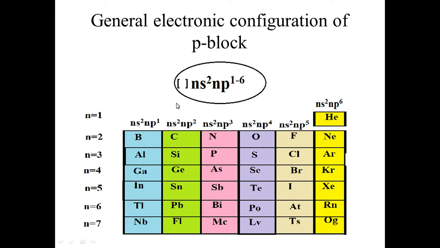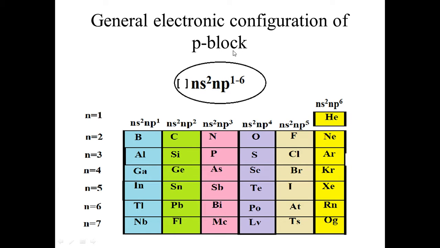Now, how do we write the outermost electronic configuration? The basic trick is you have to write ns, where n represents the period number. The period number of boron is 2. So you have to write 2s2 and 2p1. That is the outermost electronic configuration of boron. Suppose you have to write the electronic configuration for chlorine, then how do we write it? The outermost electronic configuration for chlorine is 3s2 3p5.